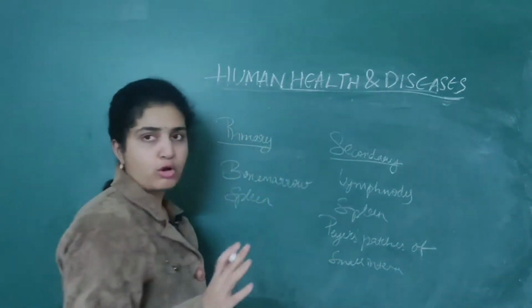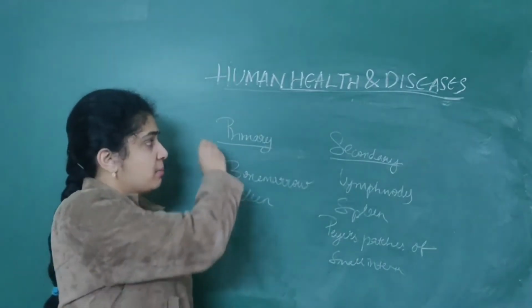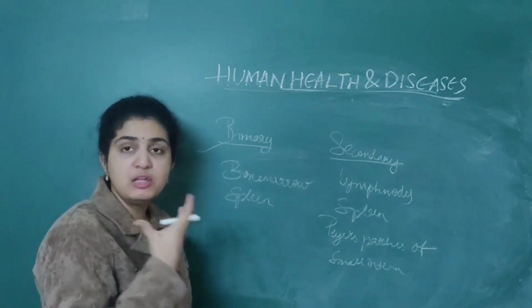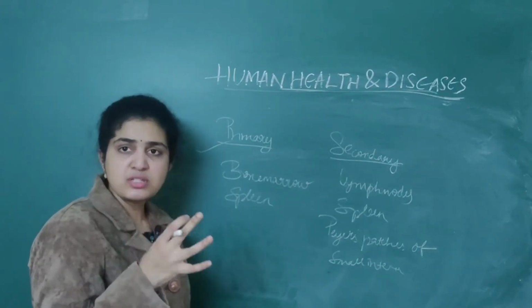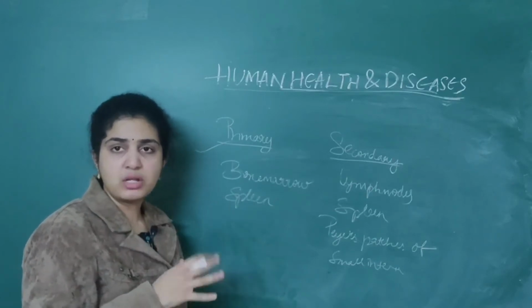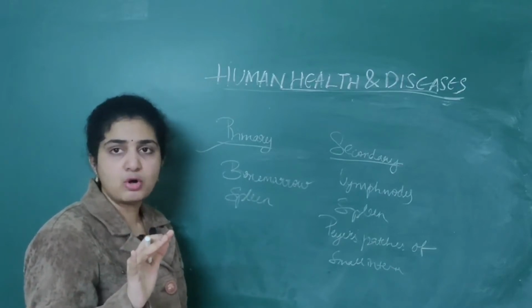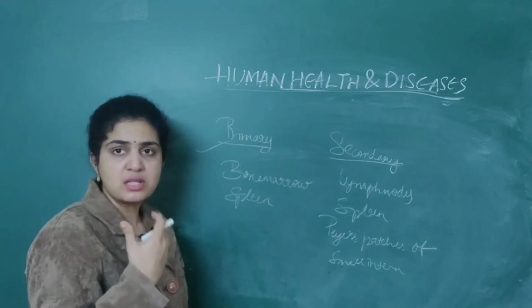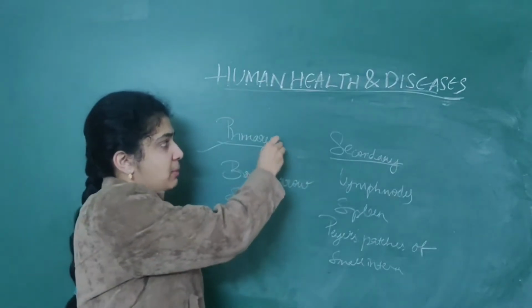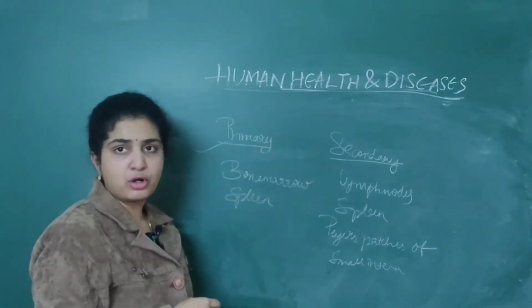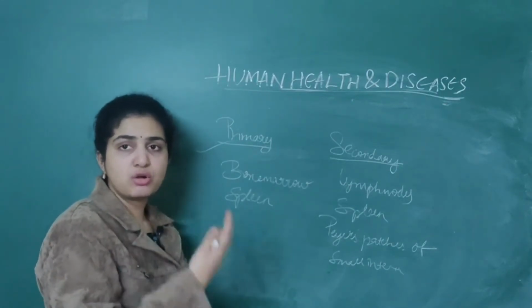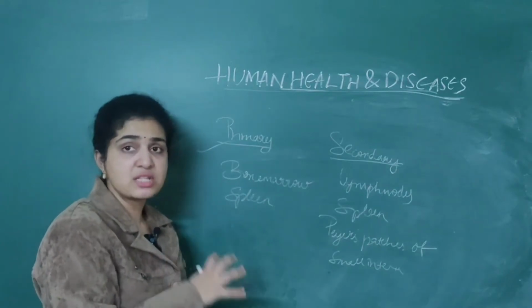The simple role of them, don't get so confused regarding this. Primary lymphoid organs are where the origin and maturation of lymphocytes take place. I am specifying lymphocytes because only lymphocytes produce antibodies; the rest of the cells don't produce antibodies. That's why they are called primary lymphoid organs and secondary lymphoid organs. In the primary lymphoid organs, the origin and maturation of lymphocytes take place.